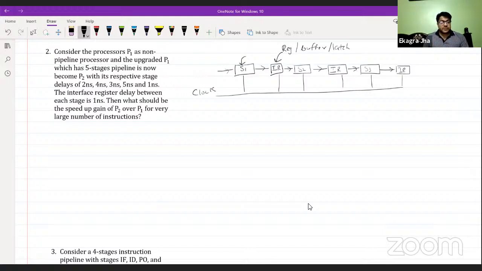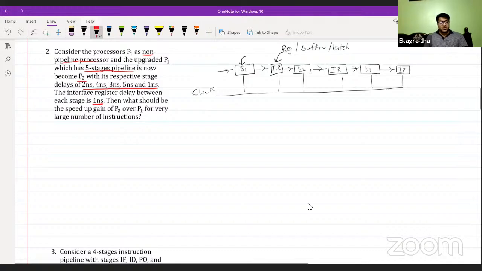So let me get back to you with this question. The important thing here is P1 as a non-pipeline processor, P2 as a 5-stage pipeline with its respective delays of 5 stages, S1, S2, S3, S4, S5. Interface register delay between each stage is 1 nanosecond. So this is uniform interface register delay, but non-uniform stage delays. Okay. So what should be the speed up gain of P2 over P1? So how much gain P2 has over P1 for very large number of instructions?